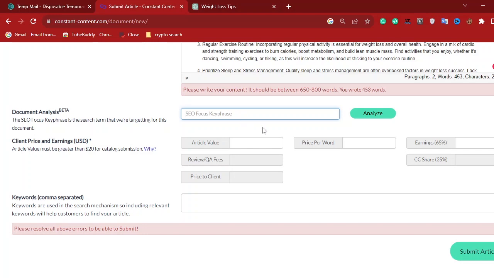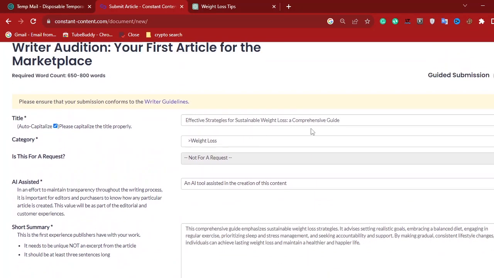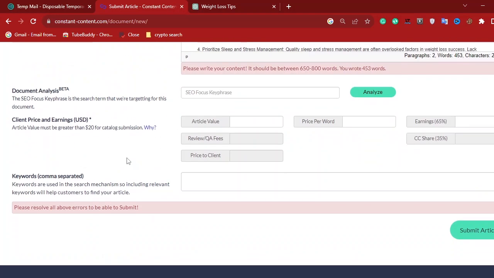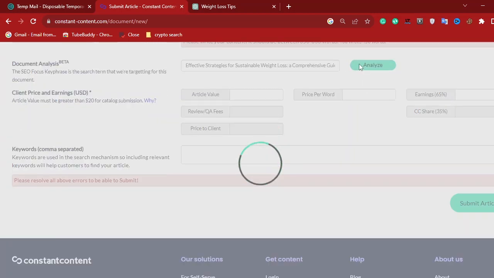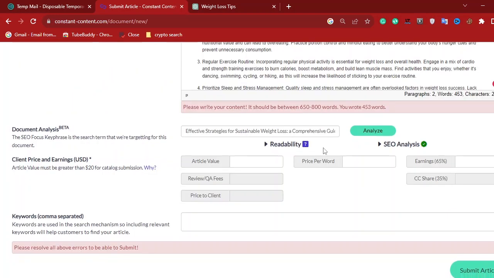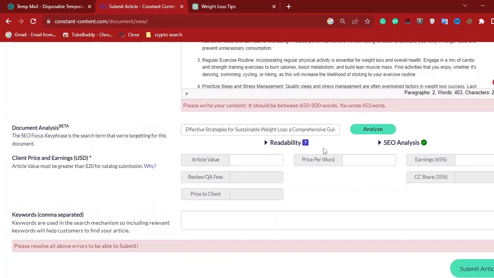That is just the title. Let's just pick some of the title to use for that section. Just pick part of the title. Okay, I'm going to copy the part of the title and I paste it over here. So I'll click on analyze. As you can see, it has completed the analysis.